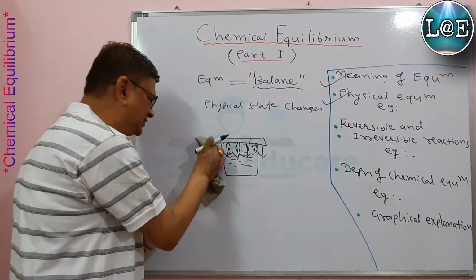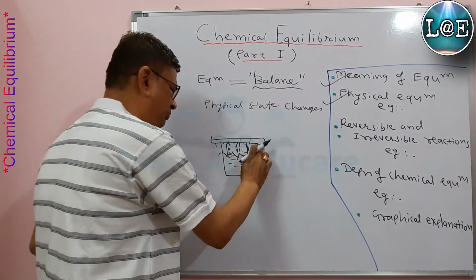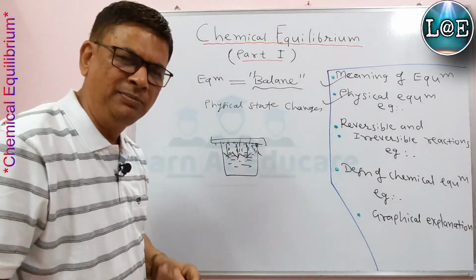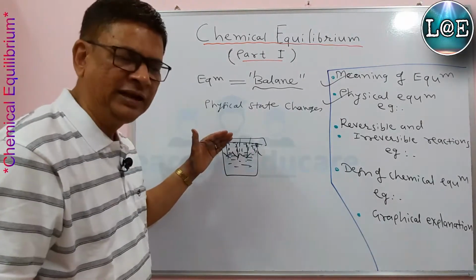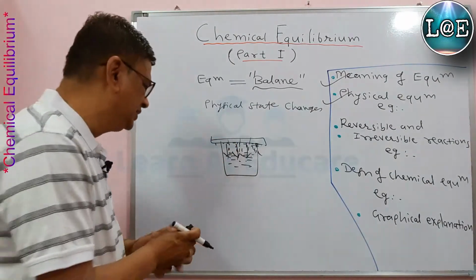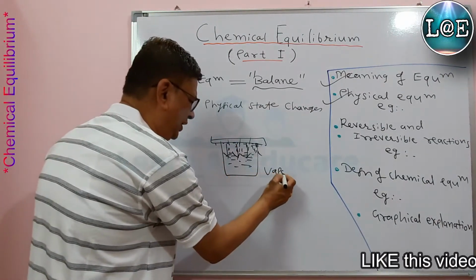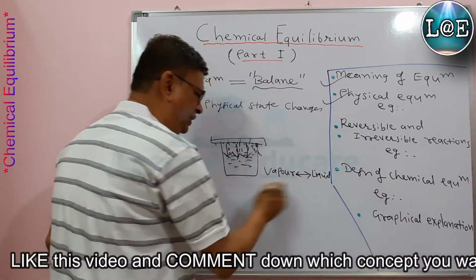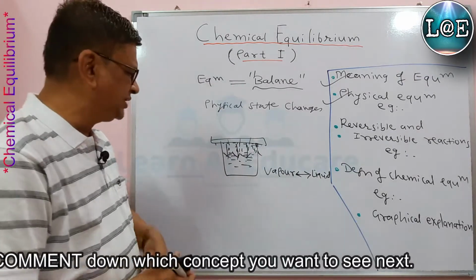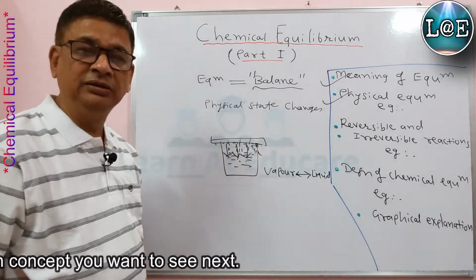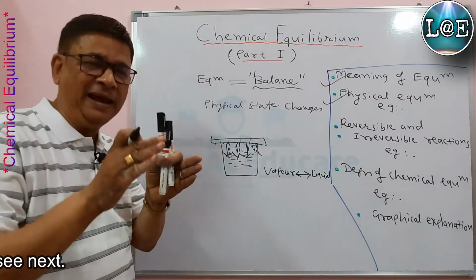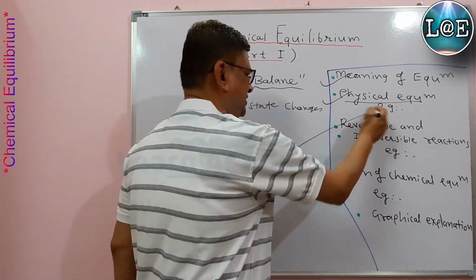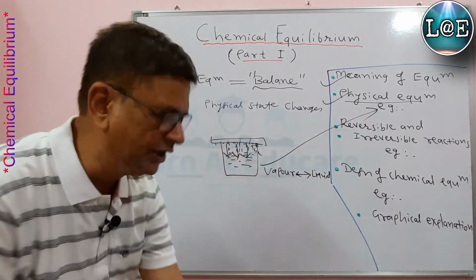Correct? It means the amount of liquid that gets vaporized and the amount of vapor that condenses back into the liquid, this is a kind of vapor-liquid interconversion. And this vapor-liquid interconversion will occur if it is enclosed properly, and that is a kind of physical balance. That physical balance is called physical equilibrium, and this is an example of it.